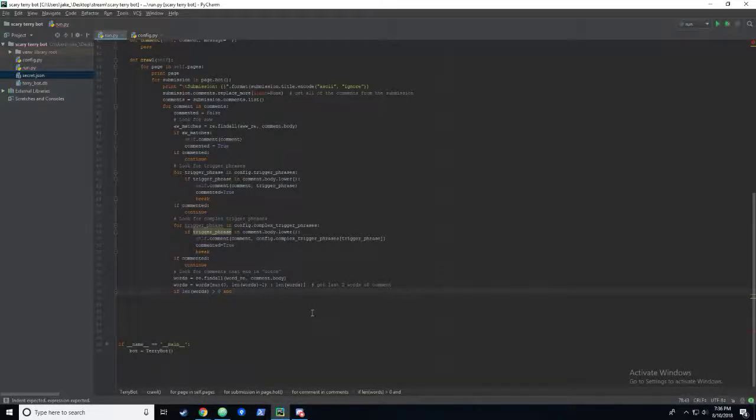So if we have a comment that has words more than just a hyperlink or whatever, let's just check that the last word is bitch. Not bitch. Length of words minus 1 is bitch. That means we have a comment that has words in it and the last word contains the word bitch. That's awesome.